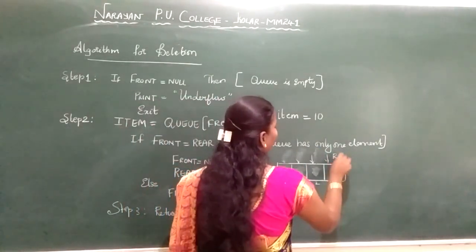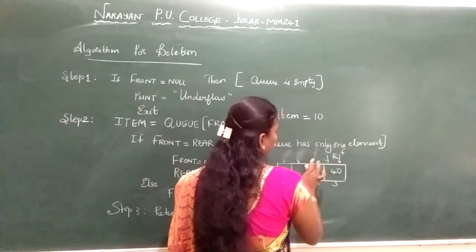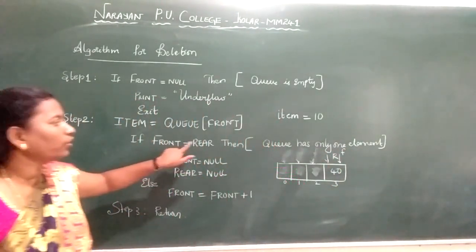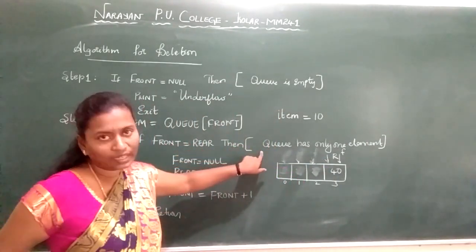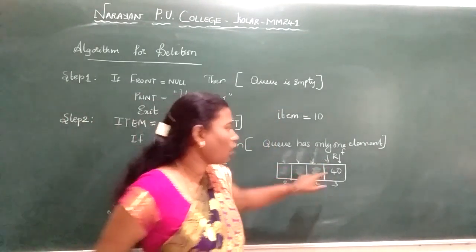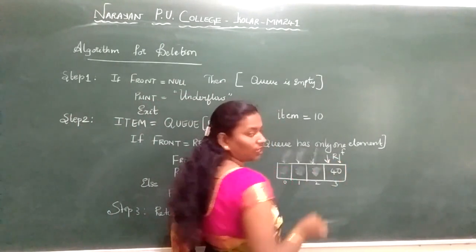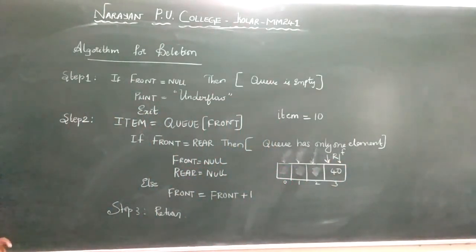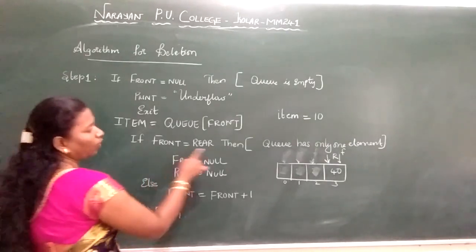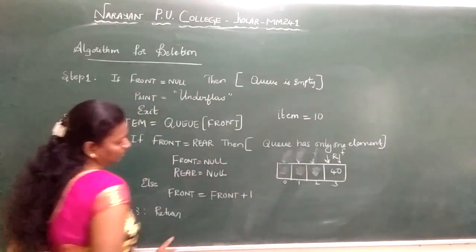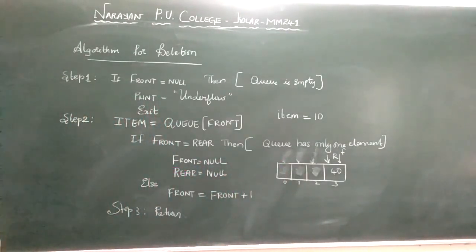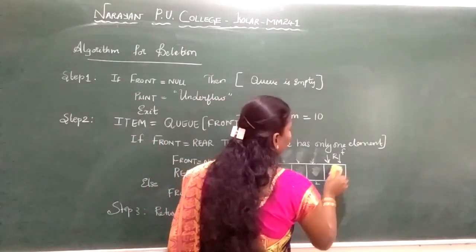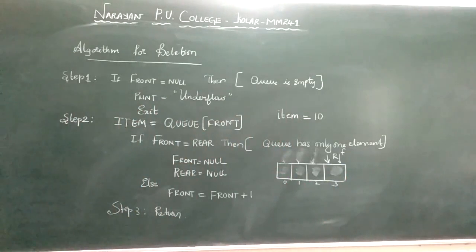Now front and rear are pointing to the same index, that is 3. If front is equal to rear, then Q has only one element. See, now I have only one element in my Q, that is 40. Front and rear become equal only when the Q is having one element. Now what is there in Q of 3? 40. I delete 40. So all the elements get deleted.